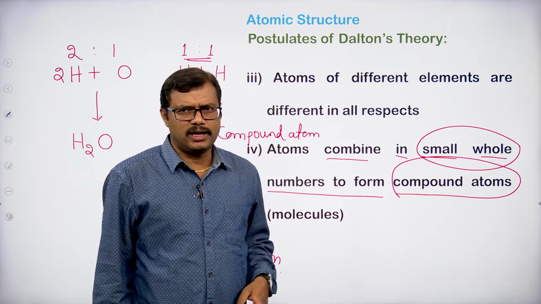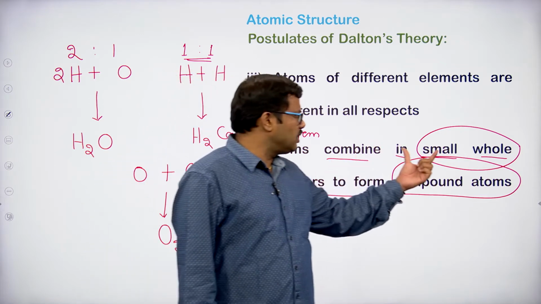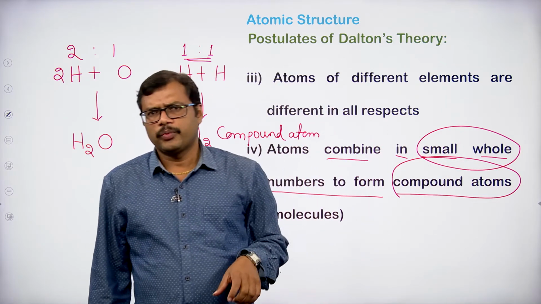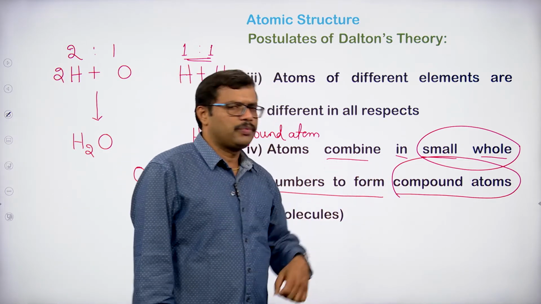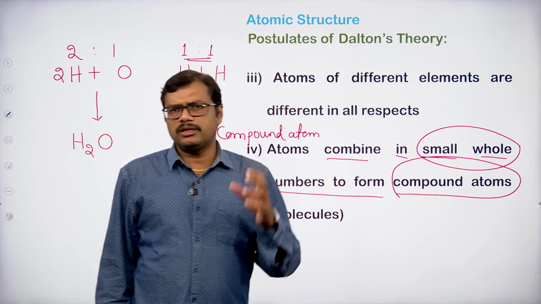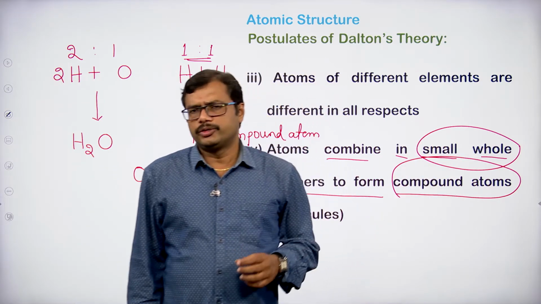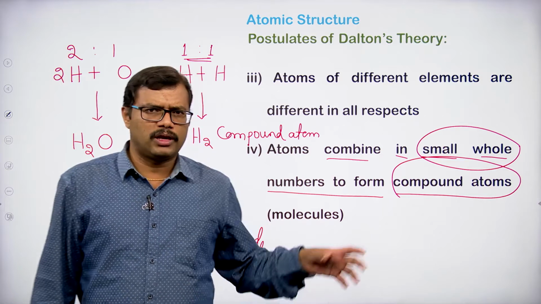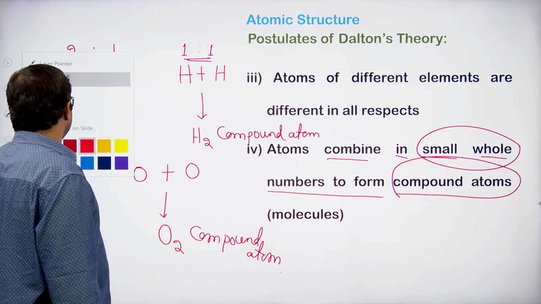In any chemical reaction, the combination of atoms will result in the formation of a compound atom, and the combination will occur only in small whole numbers.